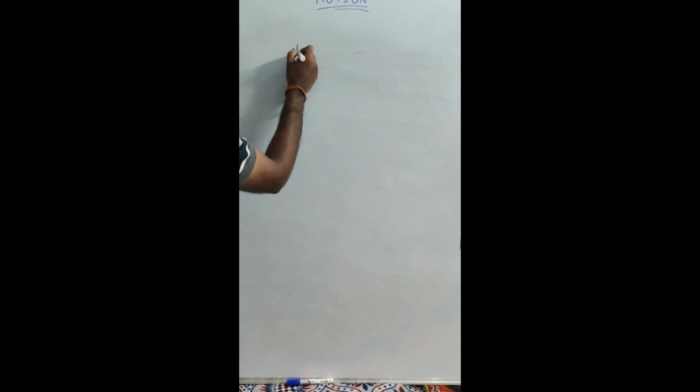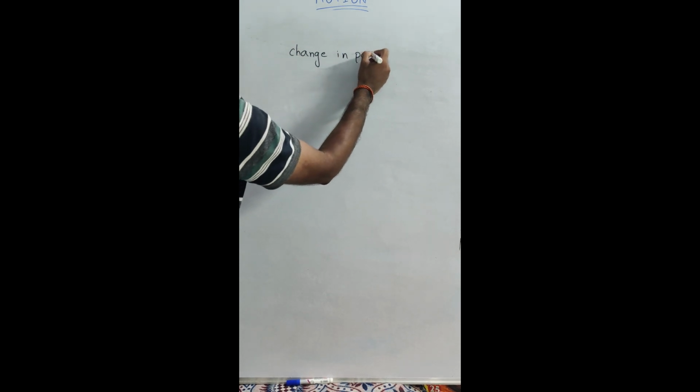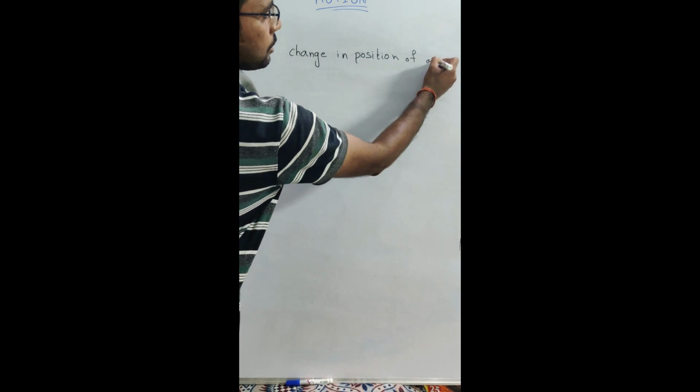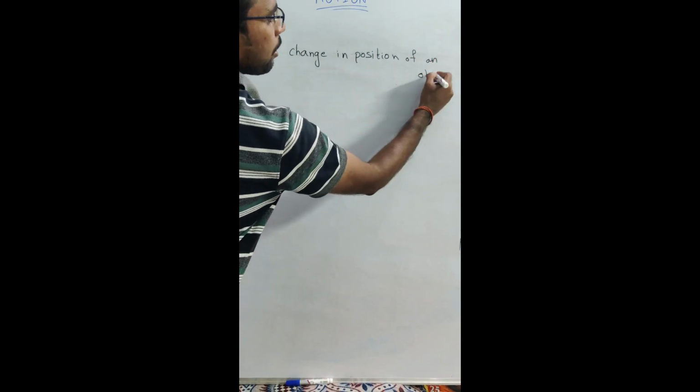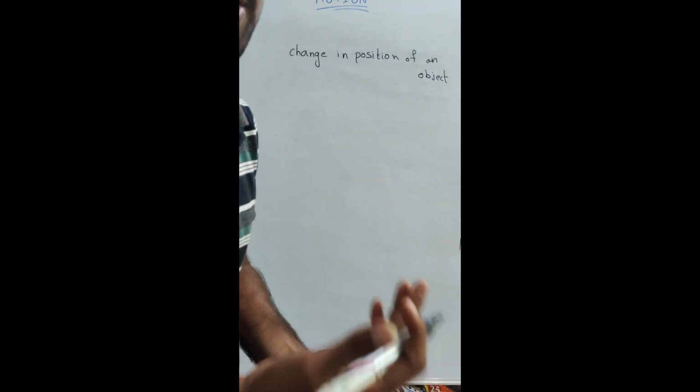What is meant by motion? Motion is nothing but a change in position of an object or a particle. This is called the definition of motion. Motion is a change in position of an object with respect to time, with the unit time.